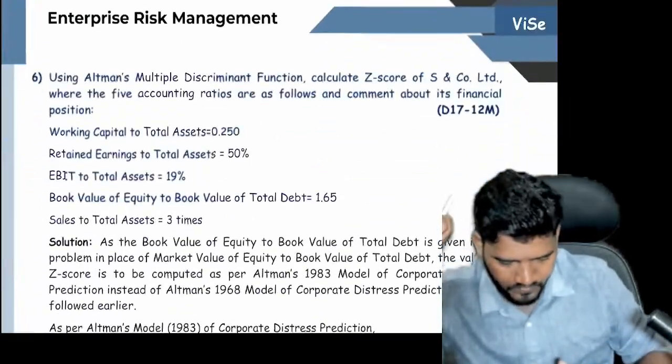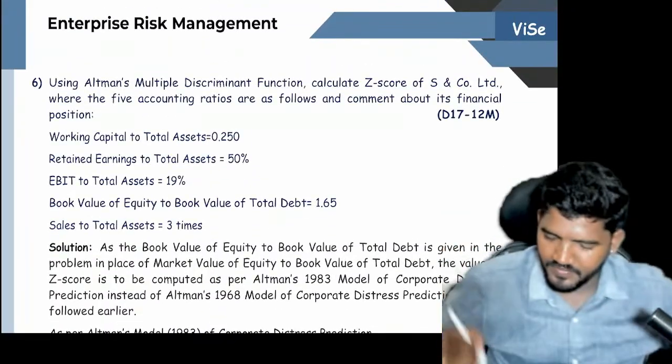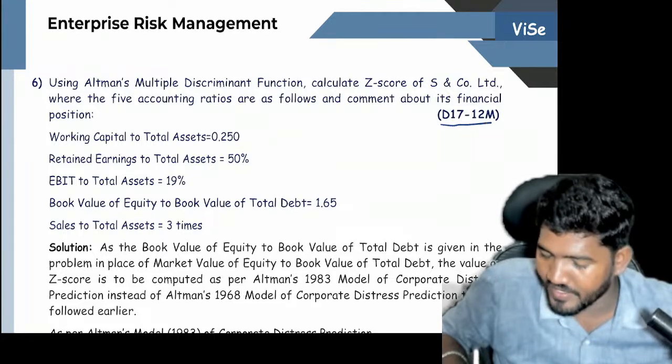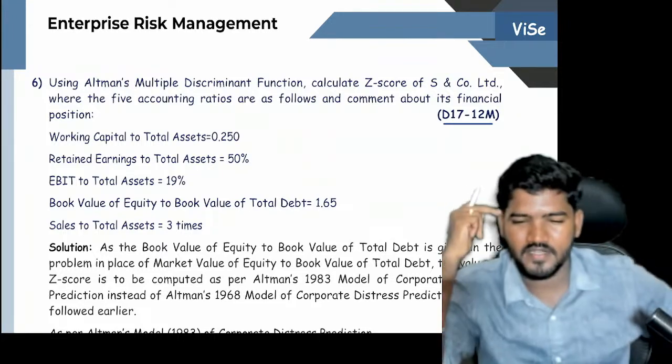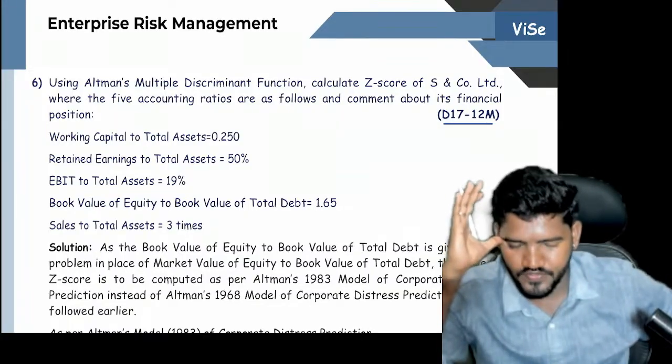Next. Illustration number 6. This question was asked in December 17 for 12 marks. Here also they provided X1, X2, X3, X4, X5.